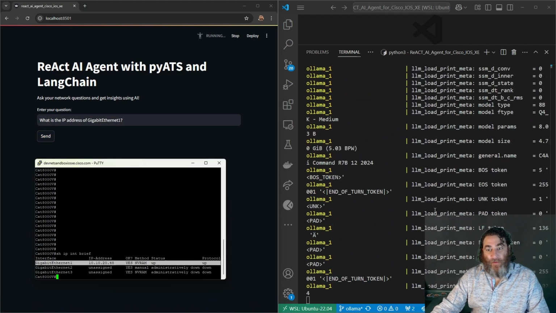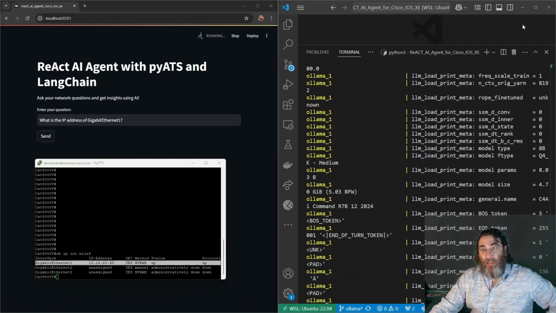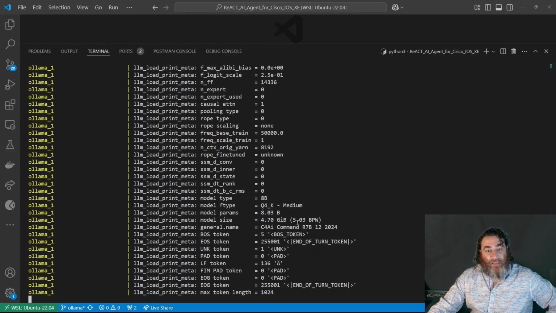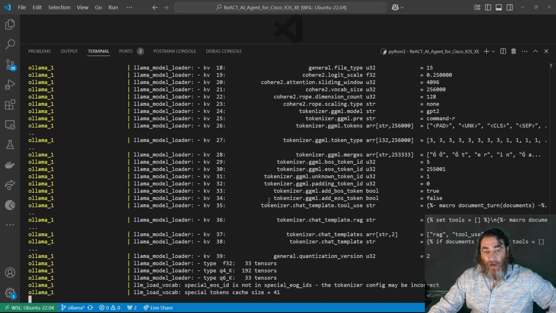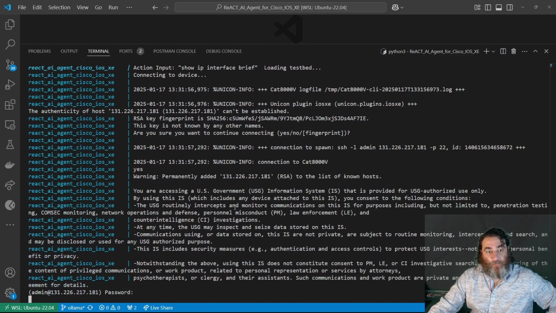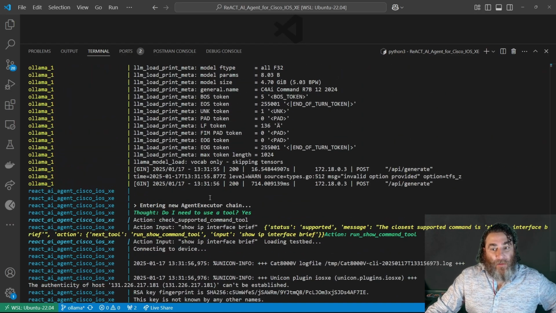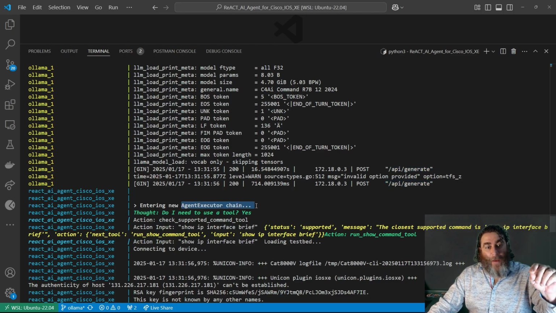Now what's going to happen is you can see it loading. Let's maximize this. We can see it loading the 8.03 billion parameter into my GPU at 4.7 gigs. And somewhere in here, it's going to indicate that it's the RTX 2060. Now here we go. Check this out. So we hit the API generate API on Ollama, and then an agent executor chain gets executed. So it's actually the Ollama triggering this agent executor chain.